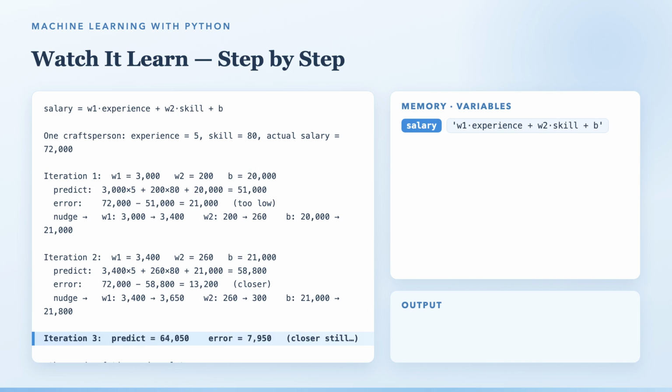So each value is nudged: W1 to 3,400, W2 to 260, B to 21,000. Iteration 2 predicts 58,800, error 13,200. Iteration 3, 64,050, error 7,950. And after thousands of tiny nudges, W1 settles near 4,180, W2 near 460.